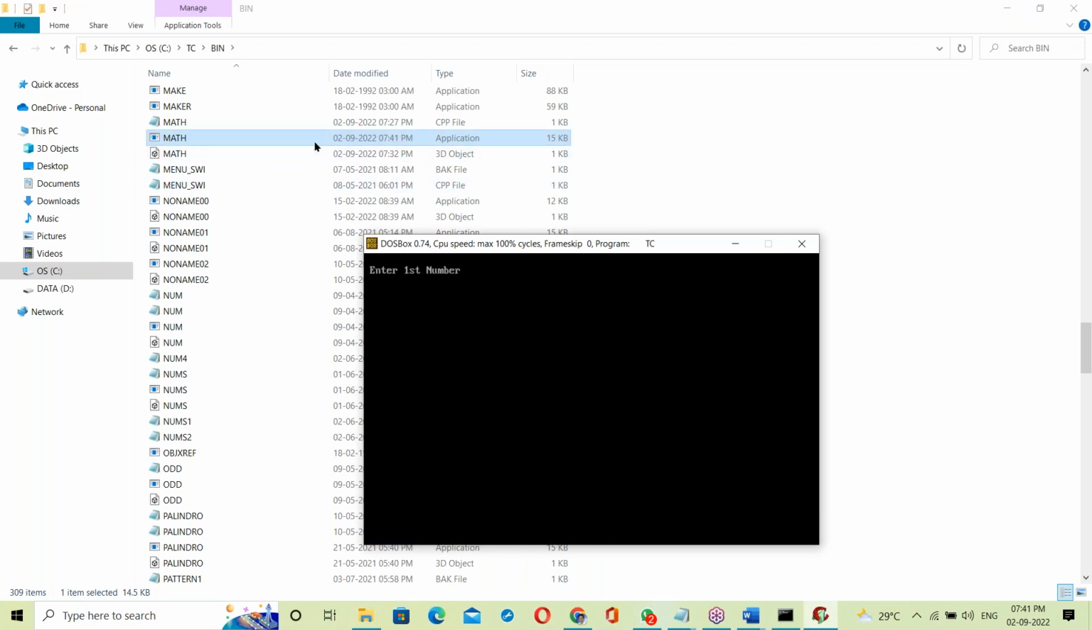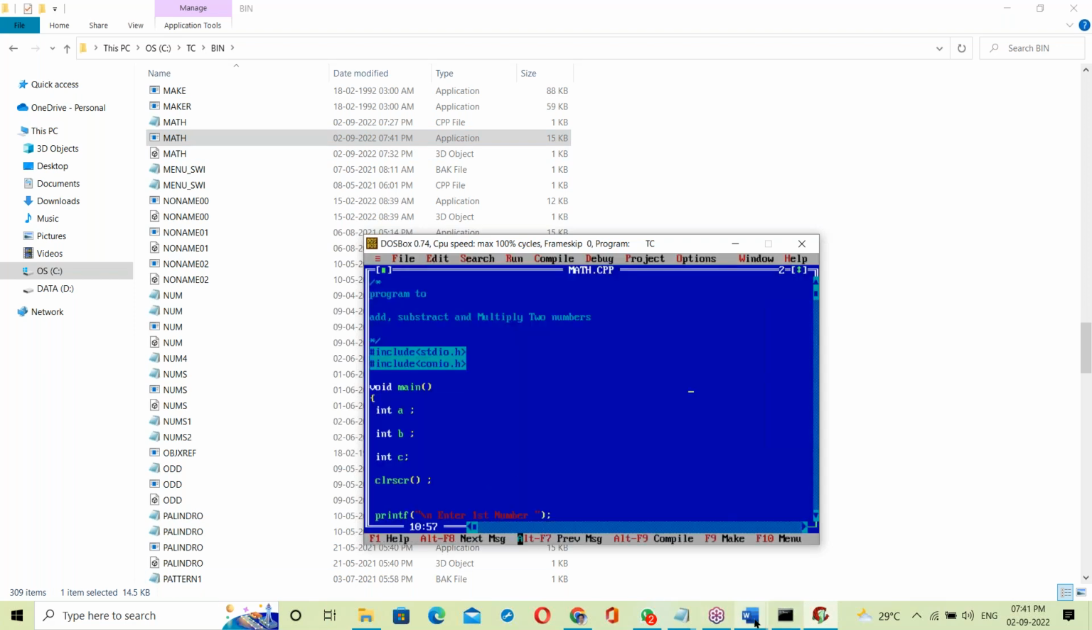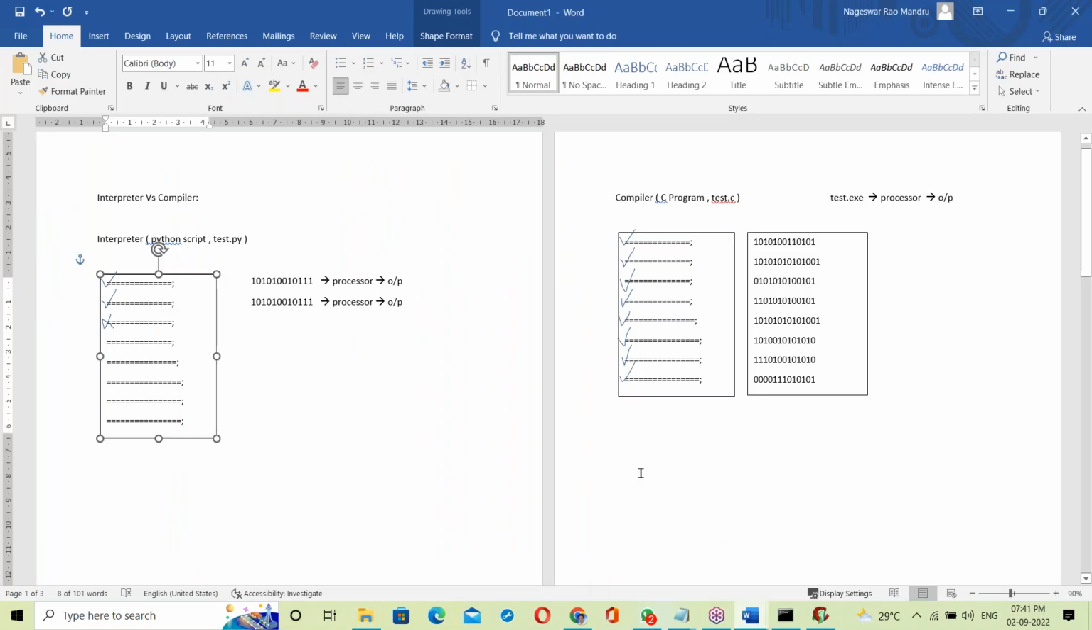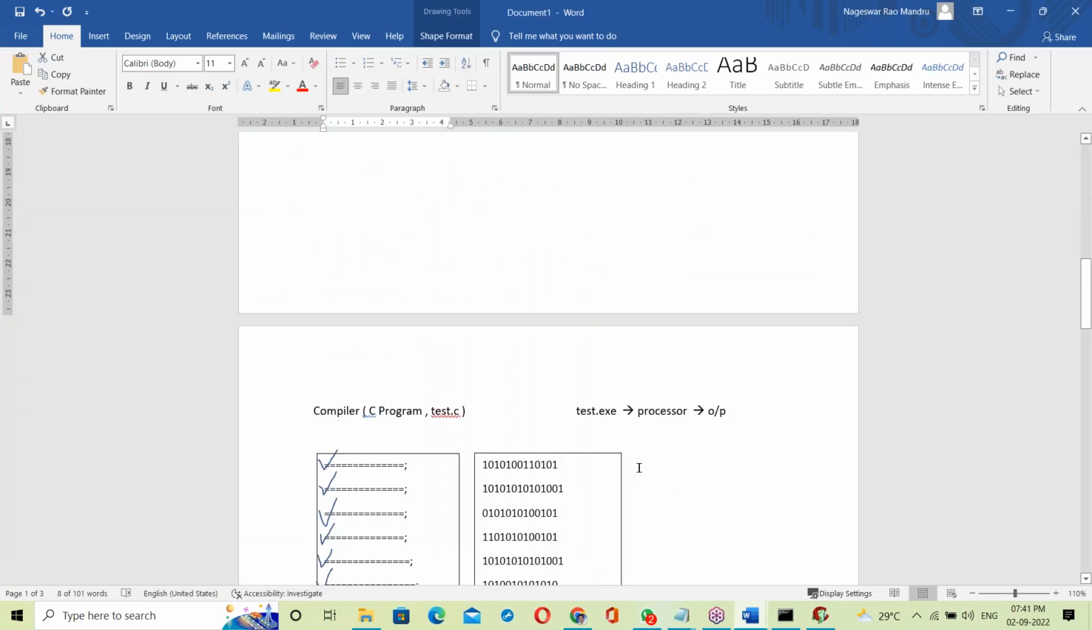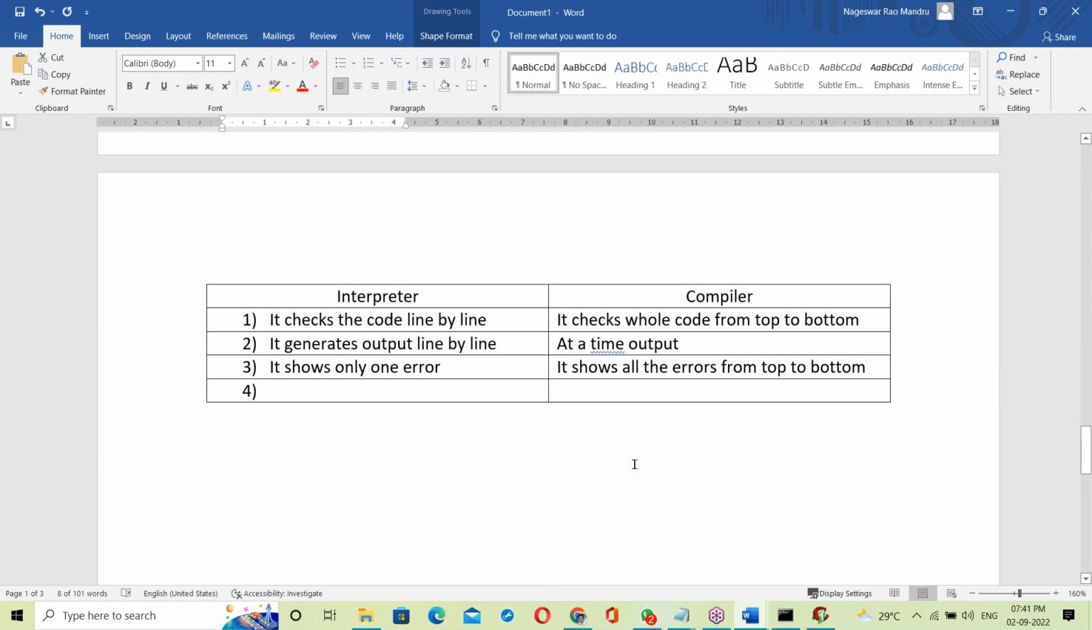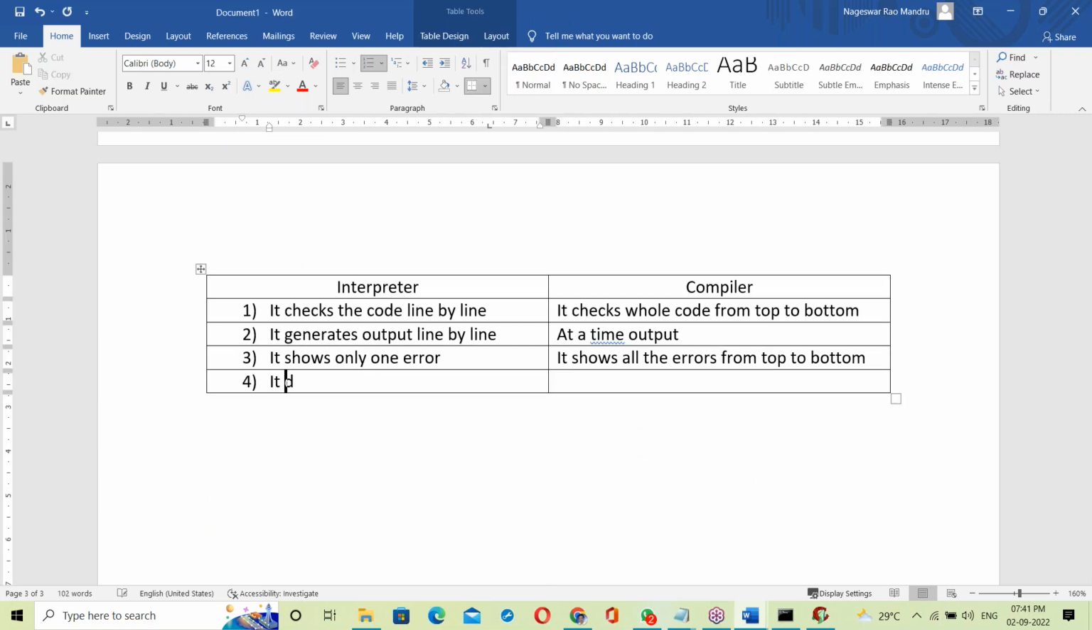Now run again here. See, the exe file is created again at 7:41 p.m. That exe file is regenerated at 7:41 p.m. Now the exe executes and gives output like this. So these are the main things here. The interpreter does not generate an exe file. The compiler generates an exe file. This is the main important difference.